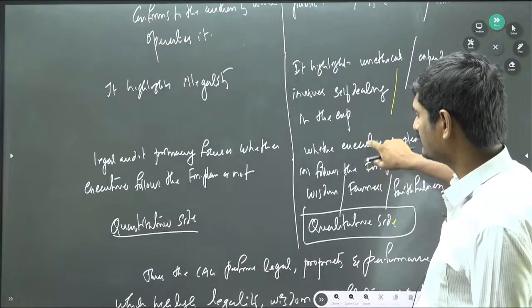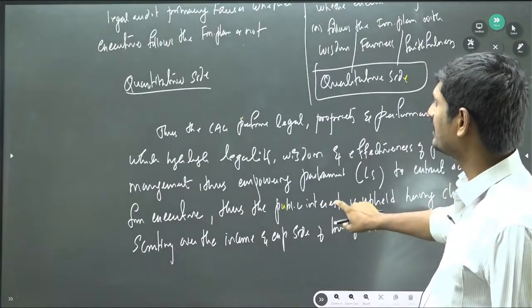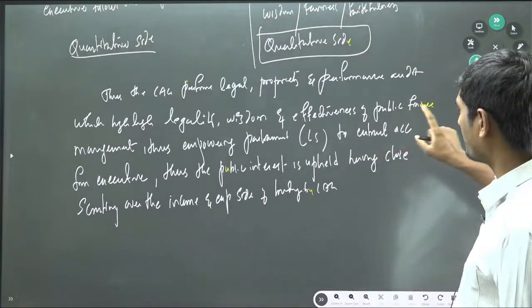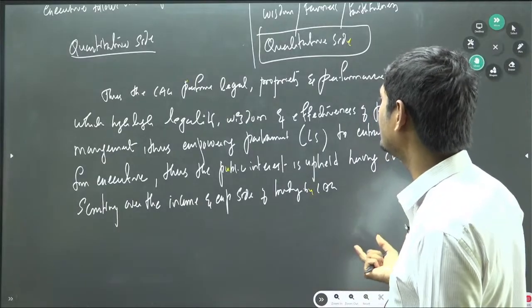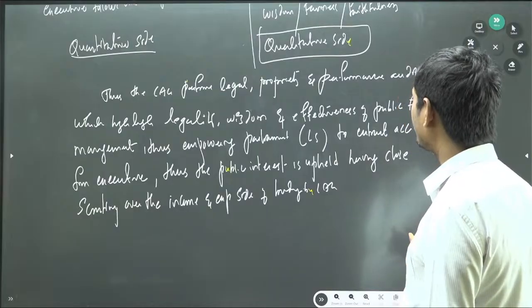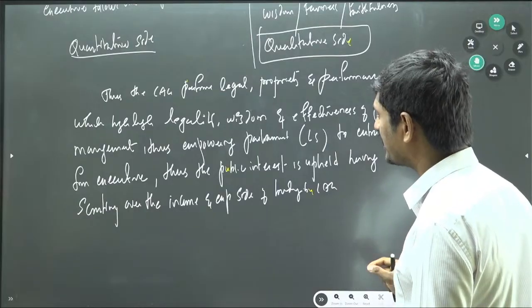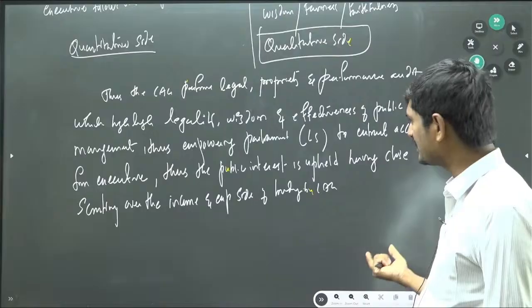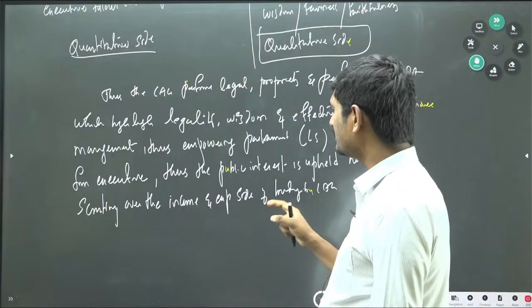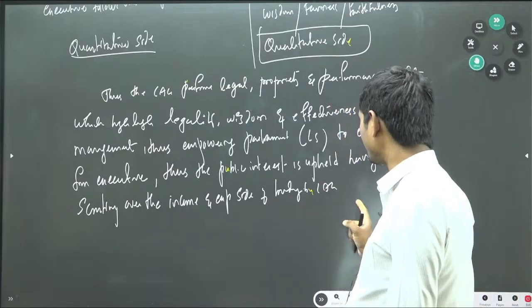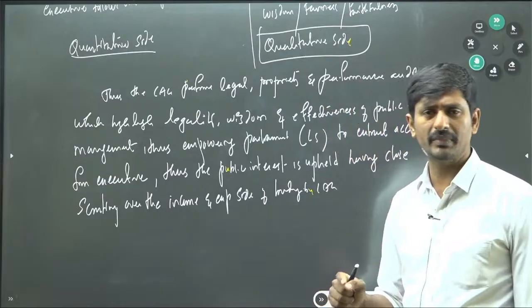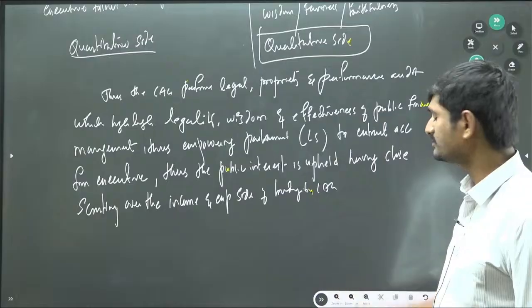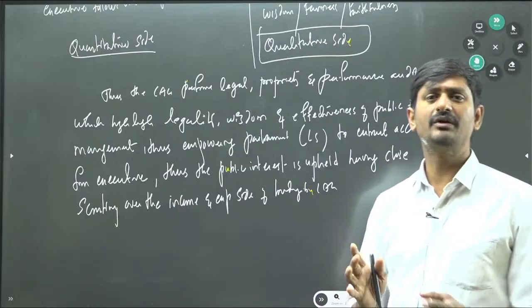Then finally, it is the conclusion. Thus the CAG performs legal, propriety and performance audit, which highlight the legality, wisdom and effectiveness of public finance management, thus empowering the Parliament to extract accountability from the executive. Thus the public interest is upheld, having close scrutiny over the income and expenditure side of the budget by CAG. So this is how we need to write the answer.